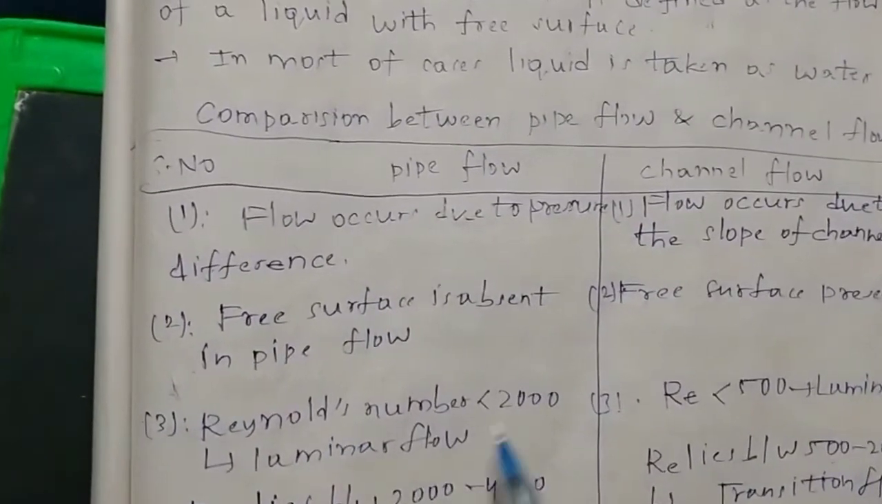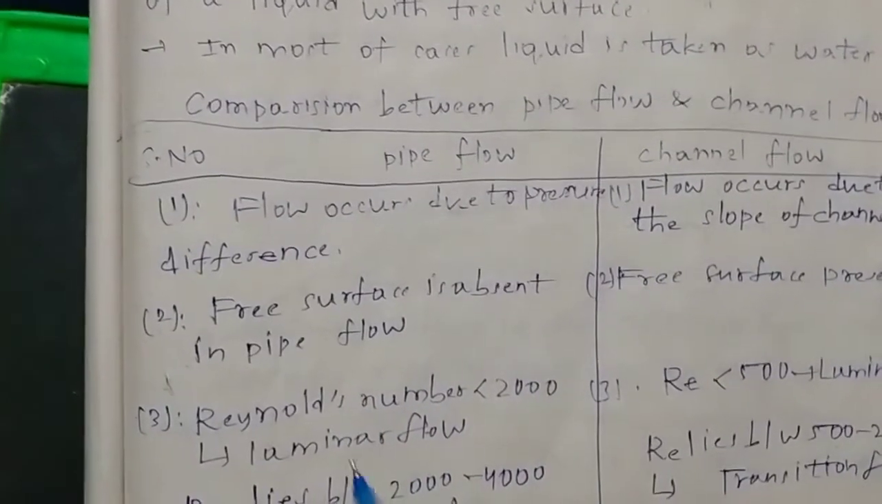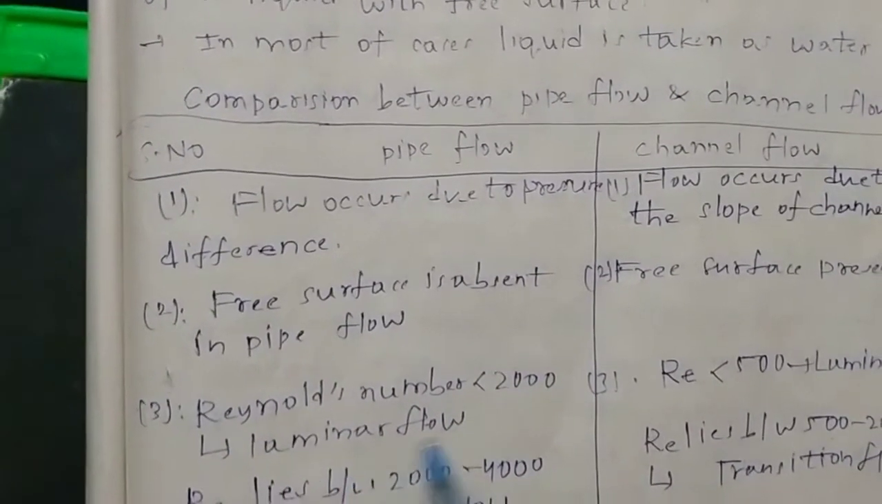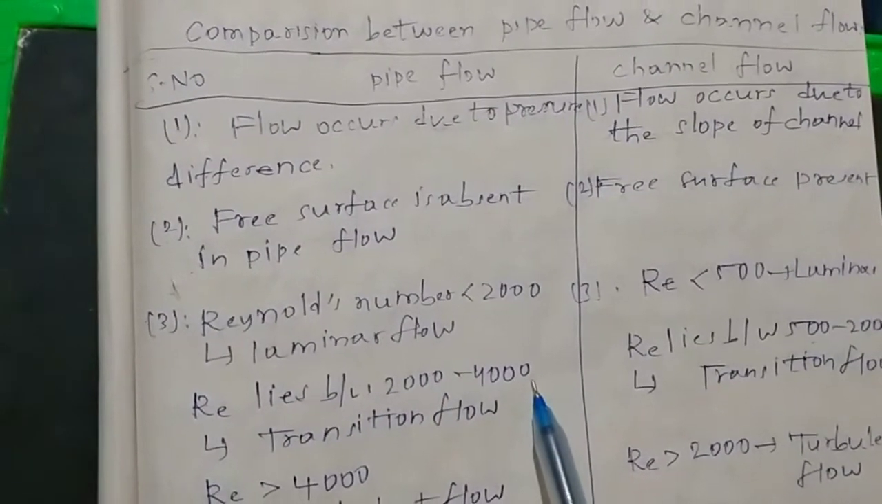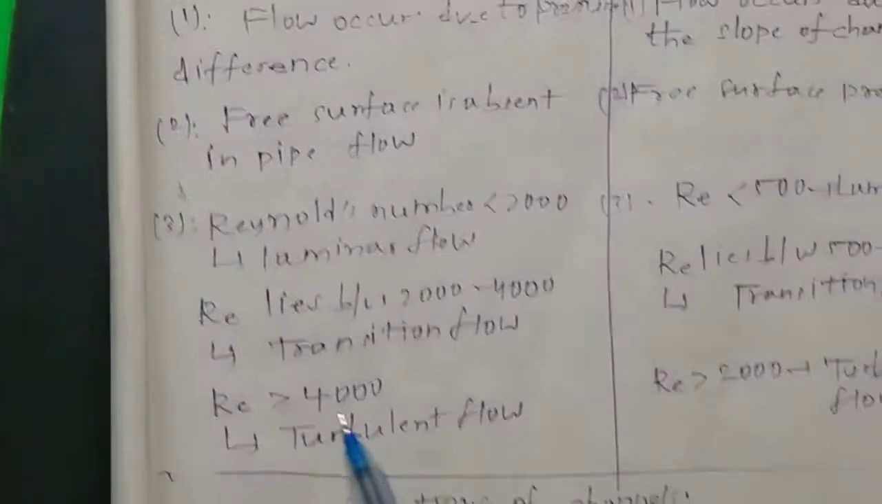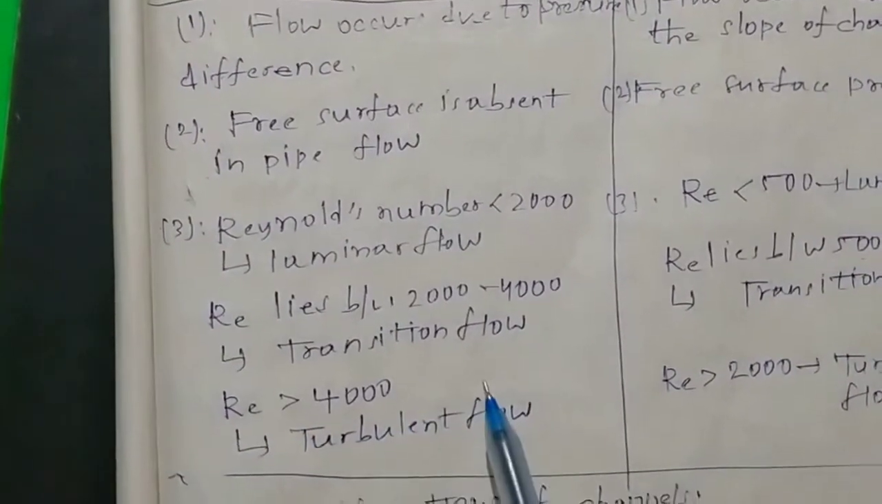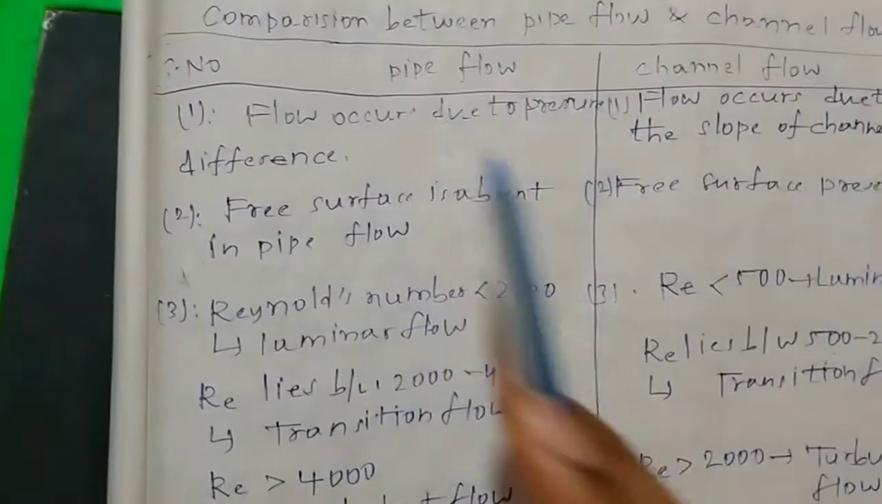And if we consider laminar flow, if the Reynolds number is less than 2000, that flow is known as laminar flow. If the Reynolds number is between 2000 and 4000, that flow is known as transition flow, that is in pipe flow. And if the Reynolds number is greater than 4000, then that flow is known as turbulent flow in pipes.